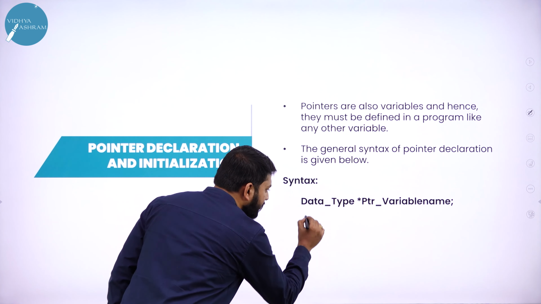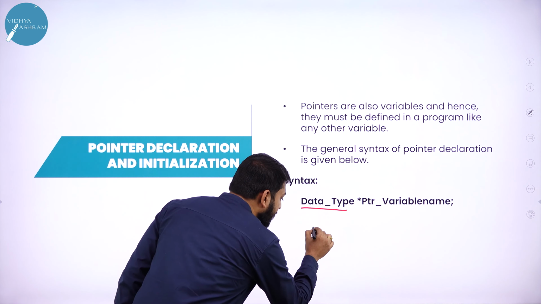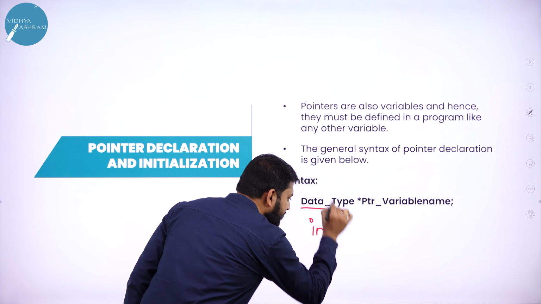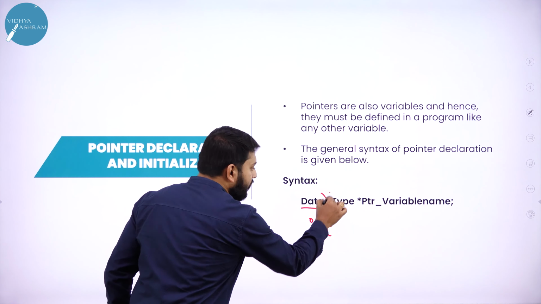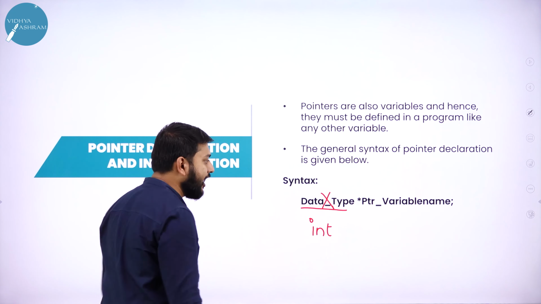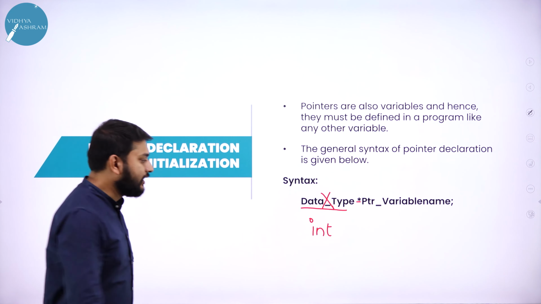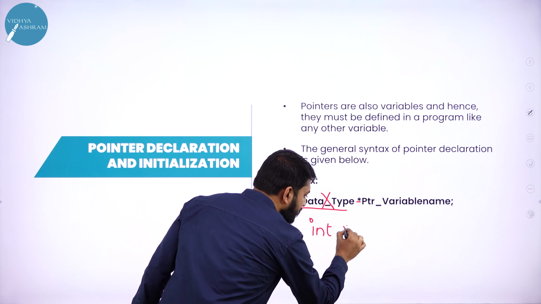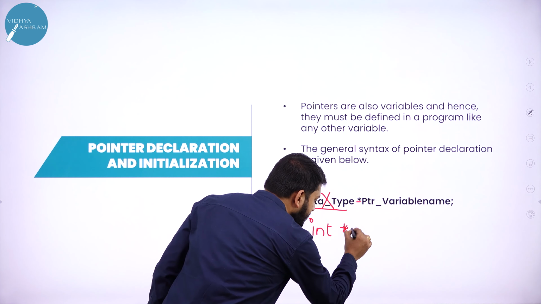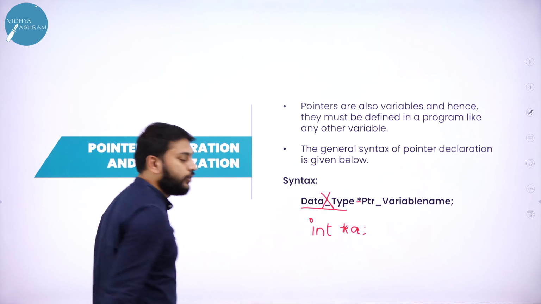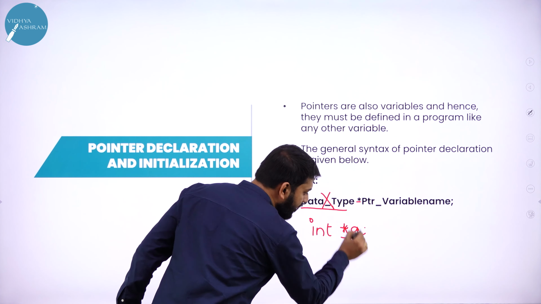First I have to write the data type. Let me imagine my data type is int. I have written the data type, and then the next one is the star, which I will call the asterisk. So I will write that. Then I have to write the variable name. Let me just write A. After that, a semicolon.